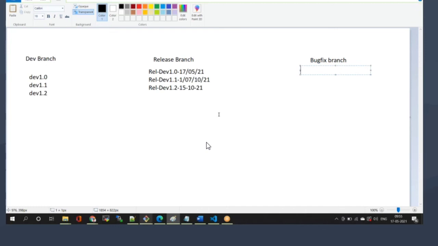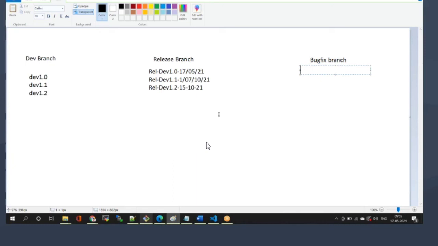Next, put the heading bug fix branch. Note down the first point.